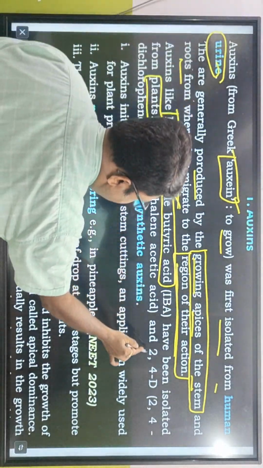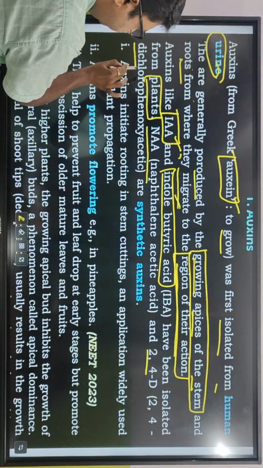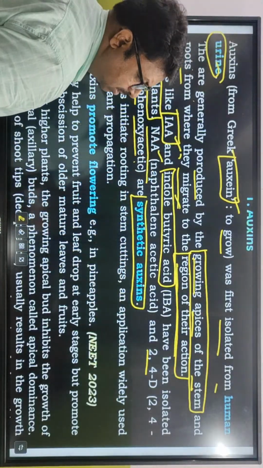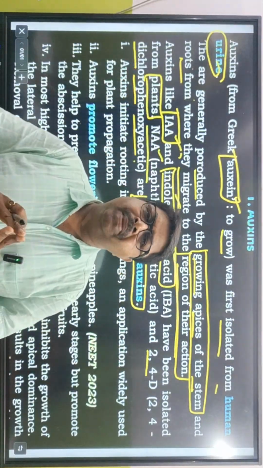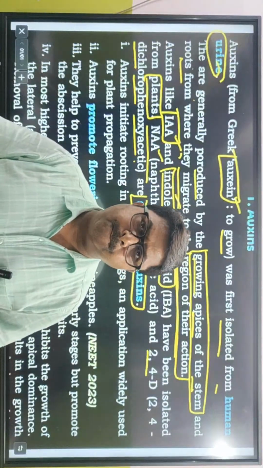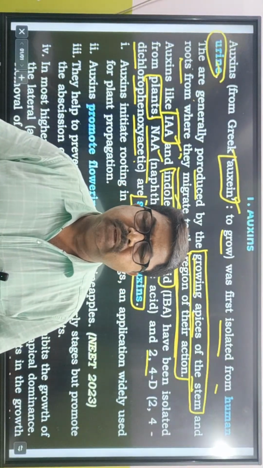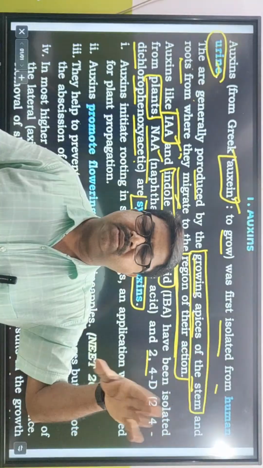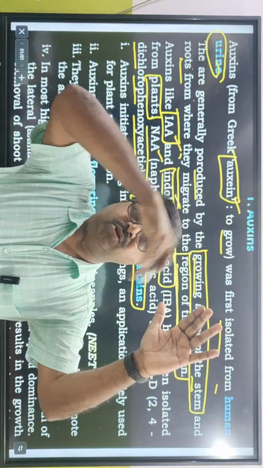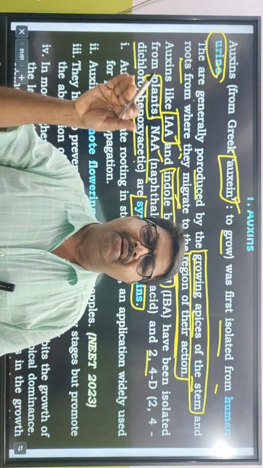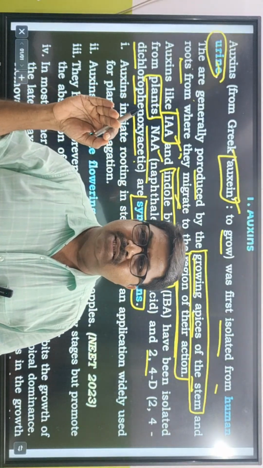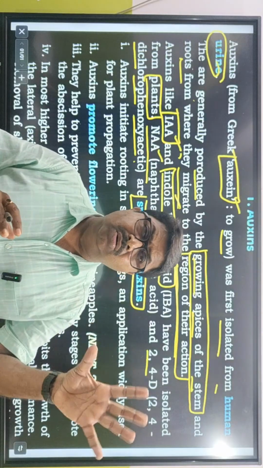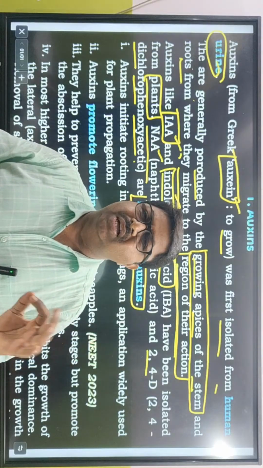NAA, naphthalene acetic acid, and 2,4-D, that is 2,4 dichlorophenoxyacetic acid, are synthetic auxins. We will learn about 2,4-D. In 1964, Vietnam War. What happened? The Vietnamese soldiers were hiding in those shrubs, tall weeds, under them they were hiding, and an American plane went over and sprayed one kind of agent called Agent Orange. That was the first chemical, orange colored, which was nothing but 2,4-D.